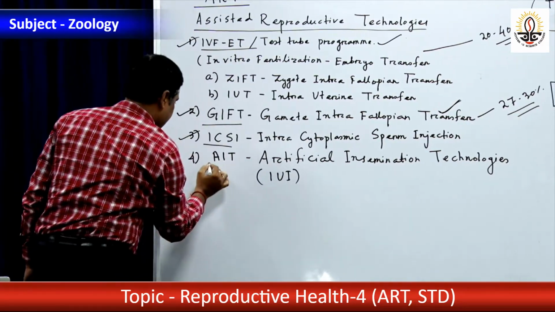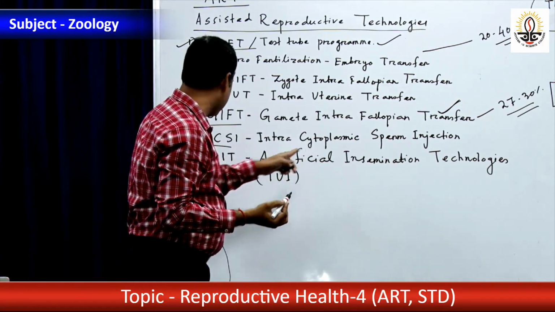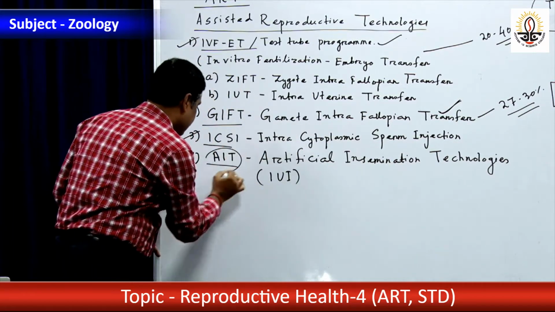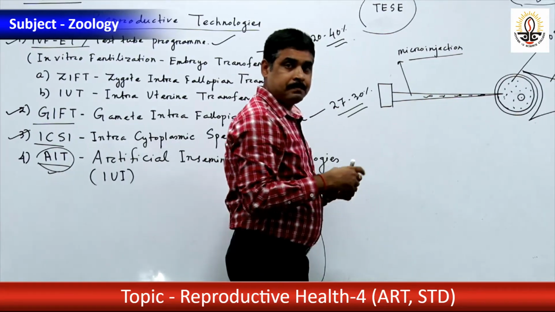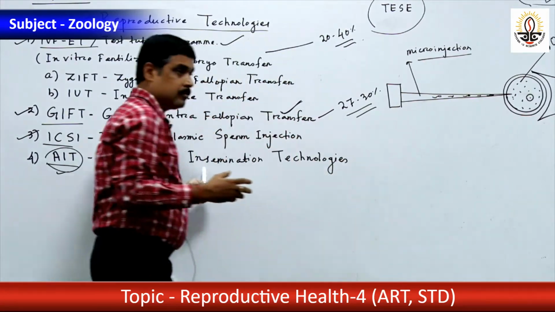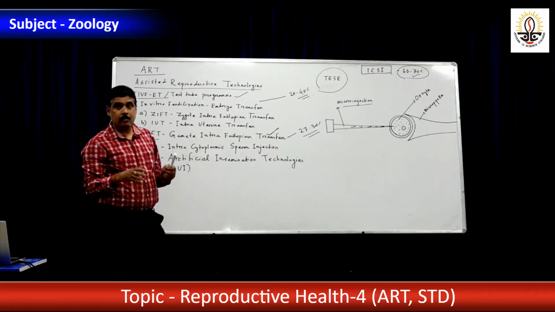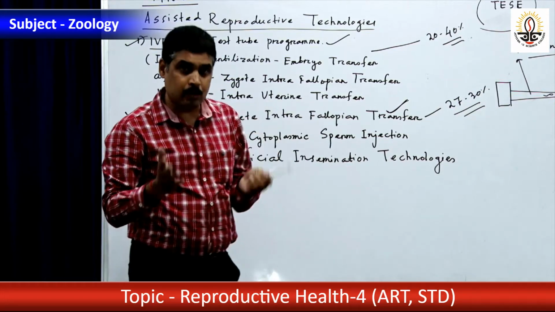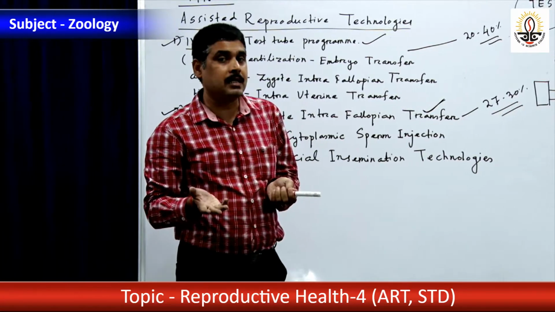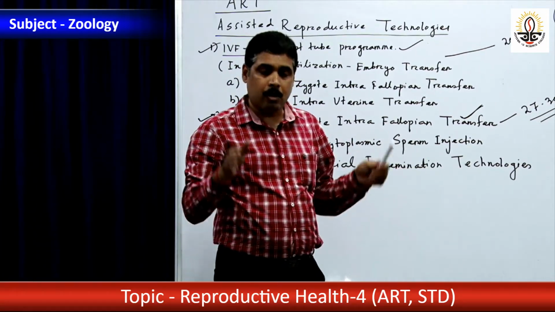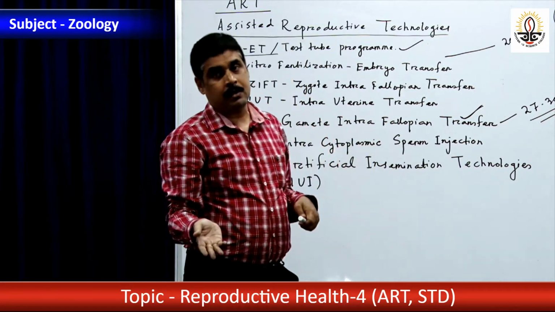Now coming to the last technology, assisted artificial insemination technology. Now see, here semen is collected. Why is it carried out? Suppose the male has a coital problem. There will be dyspareunia, that means a painful sexual intercourse, or the male is suffering from impotency, copulation is inhibited or not efficiently done, and the male is not able to deposit semen in the vagina of the female.